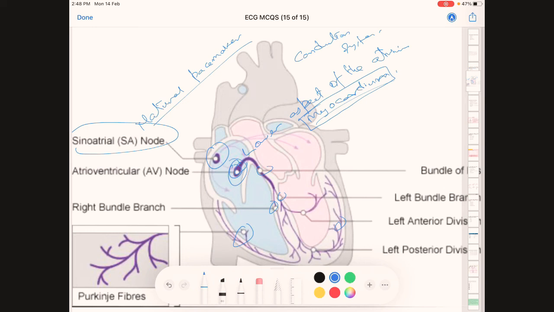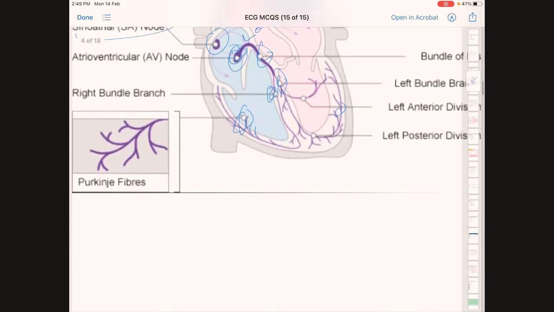From the AV node, impulses are transmitted into bundle of His. From bundle of His, it is transmitted into right bundle branch and left bundle branch, and further into Purkinje fibers. The small fibers here are called Purkinje fibers, which help in the contraction of the ventricles. Next question we'll see.